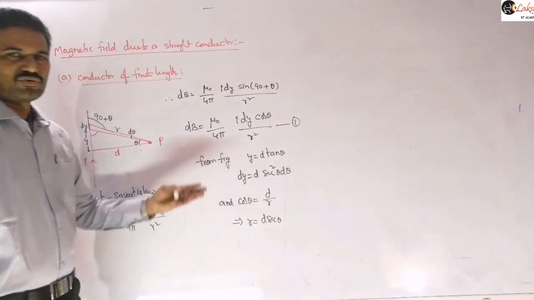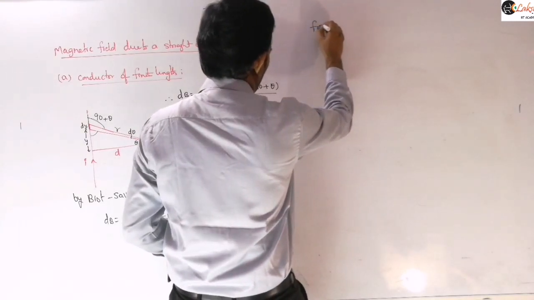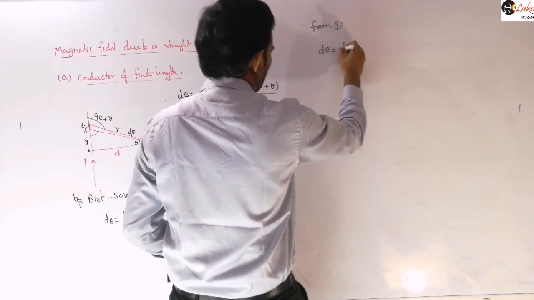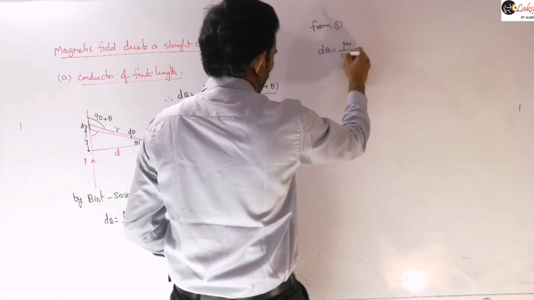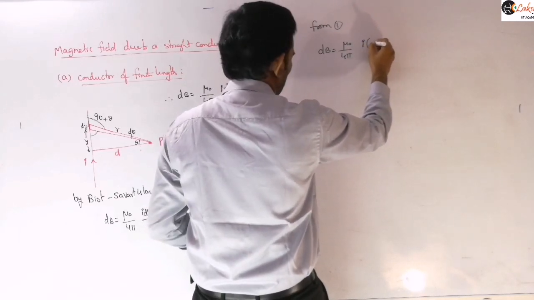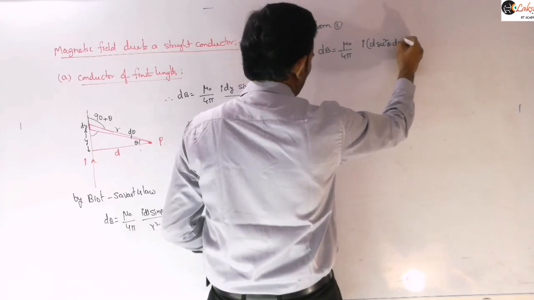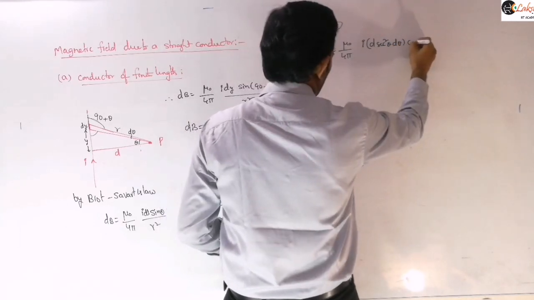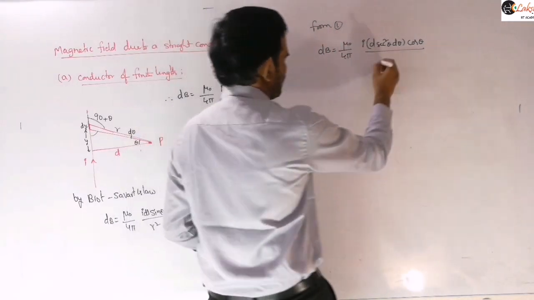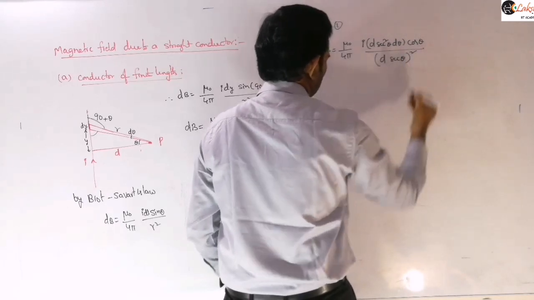So now let us substitute all these values in this equation here. From equation 1, dB is equal to mu naught by 4 pi into I into dy. The dy is nothing but d secant square theta d theta into cos theta, by r square. That r value is d secant theta whole square.